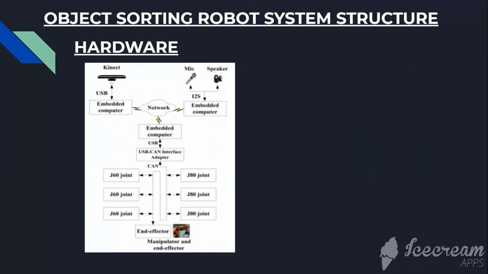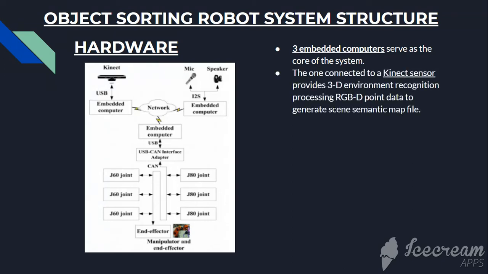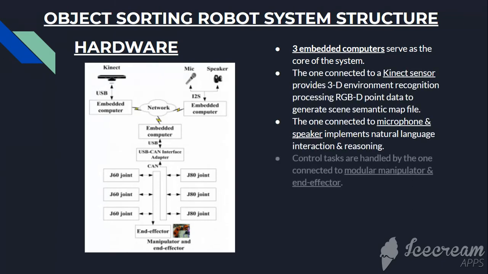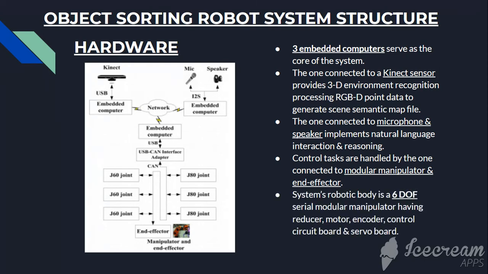As you can see over here, this is the hardware of the object sorting robot system, and the core of this system are 3 embedded computers which are connected to a Kinect sensor, a microphone and a speaker, and a modular manipulator and an effector. All of these have different kinds of tasks, which when integrated and put together, help us with object sorting, which is the ultimate goal. The system's robotic body is a 6 degree of freedom serial modular manipulator, and the communications within the system have been handled by a controller area network bus.